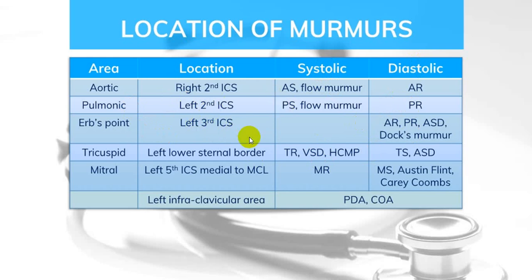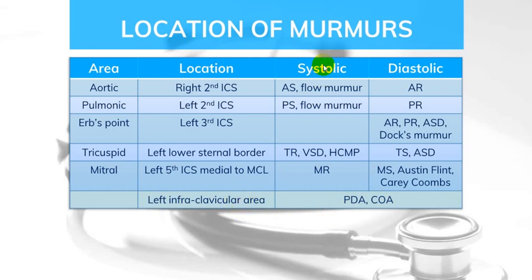Erb's area, it is more in favor of AR, or we call it aortic regurgitation. If it is best heard in the tricuspid area, TR and TS. If it is best heard in the mitral area, it is MR or MS. And if it is best heard in the left infraclavicular region, it is most common in PDA. Occasionally, if it is a pre-ductal stenosis of coarctation, then a murmur may be heard in the left infraclavicular region.